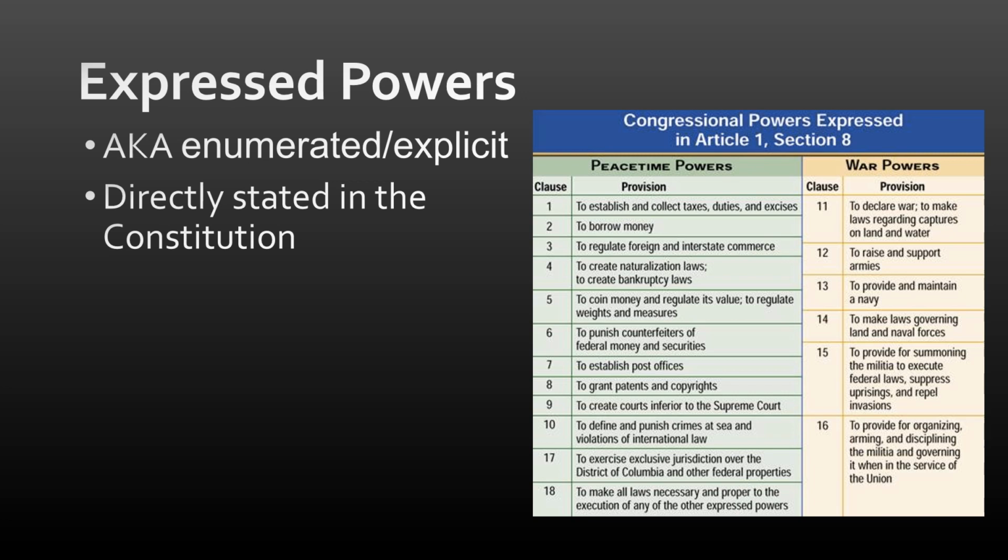These are powers that are directly stated in the Constitution. So these are things that are specifically written down. You can't debate them. The Constitution says that Congress or the President or the judicial branch can do these things. So on the right side, you have a list of some of the express powers of Congress found in Article 1, Section 8. They are definitely able to do those things. They are express powers written in the Constitution.